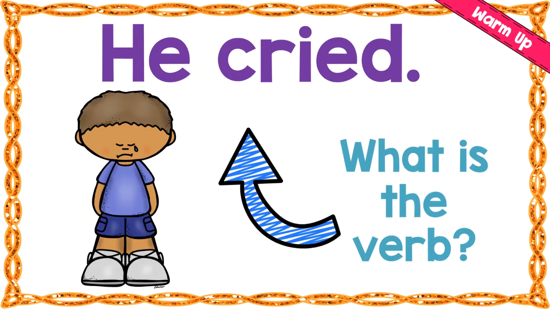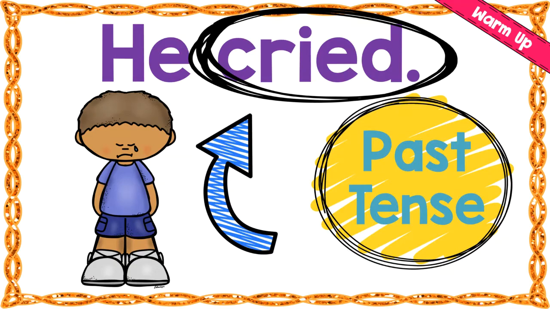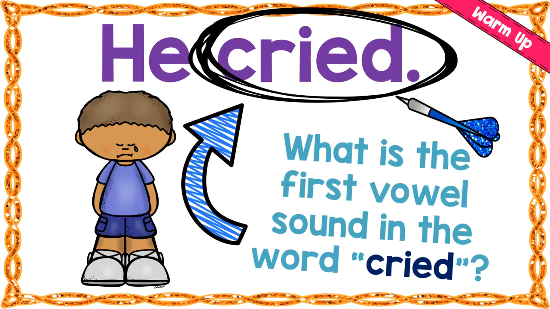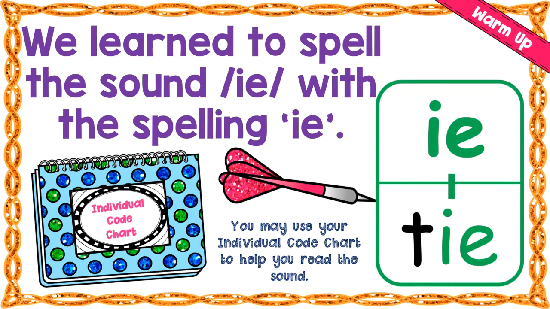He cried. What is the verb? Cried. And is the verb present or past tense? It is past tense. And what is the first vowel sound in the word cried? I, like in tie. And we learn to spell the sound i with the spelling ie.